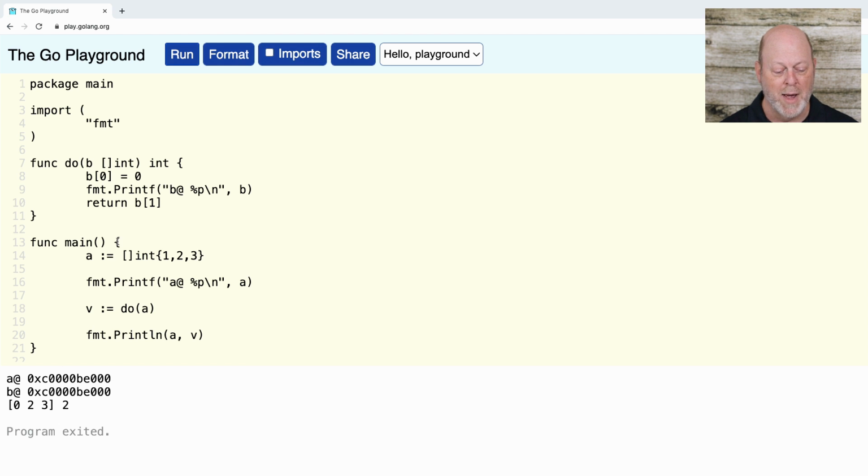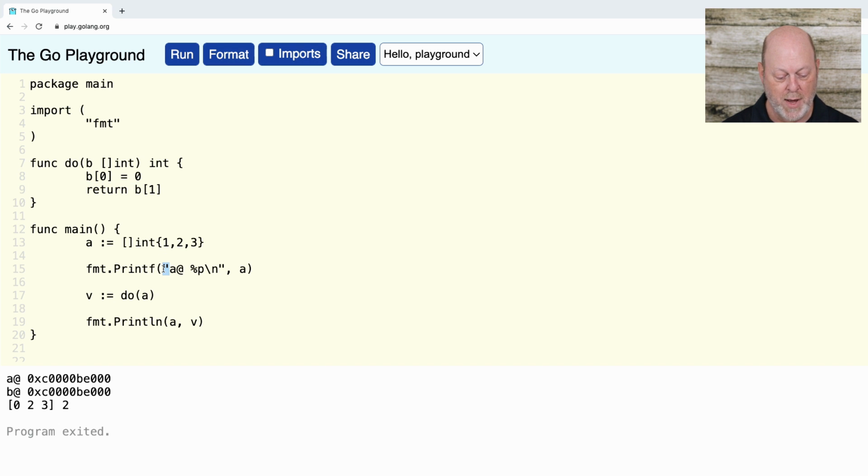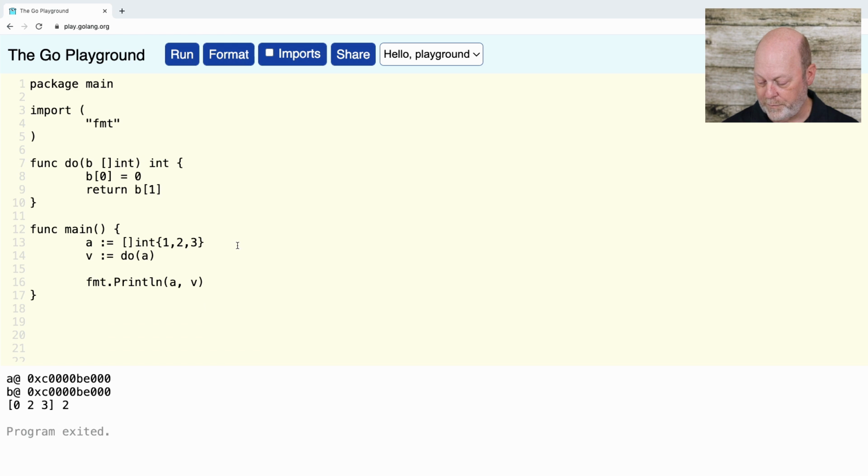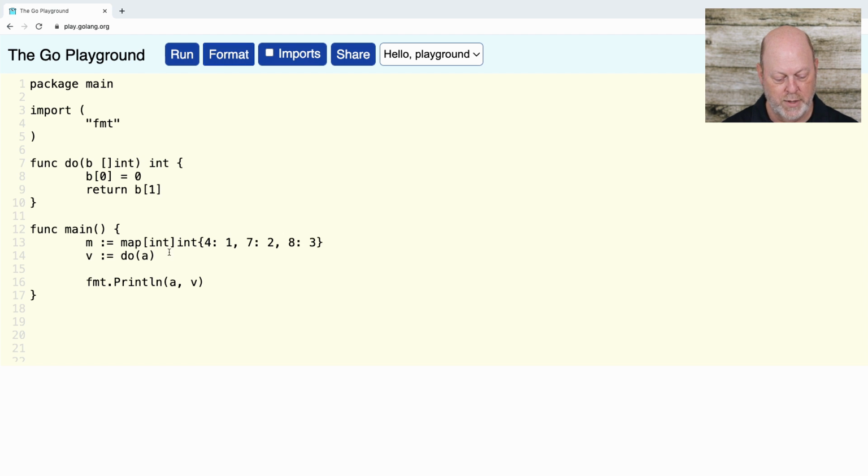We're going to do this with maps. I don't think I can use %p with a map, and it doesn't really matter, so we'll get rid of those. And I'm going to have a map. We'll call it M. It's going to be a map of int to int. And we'll just have a 4, 1, and a 7, 2, and an 8, 3. And I'll hit format to put a little bit of space in there.